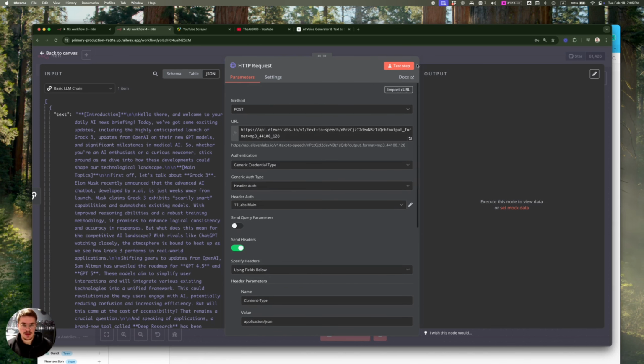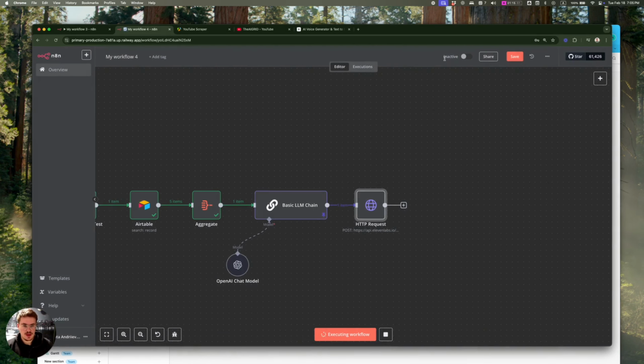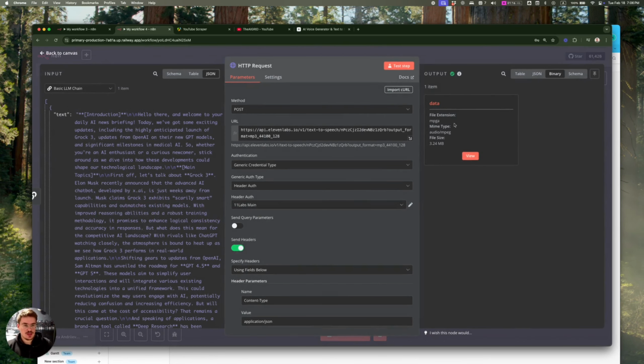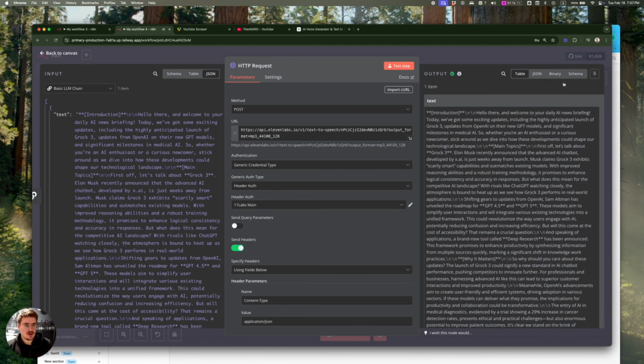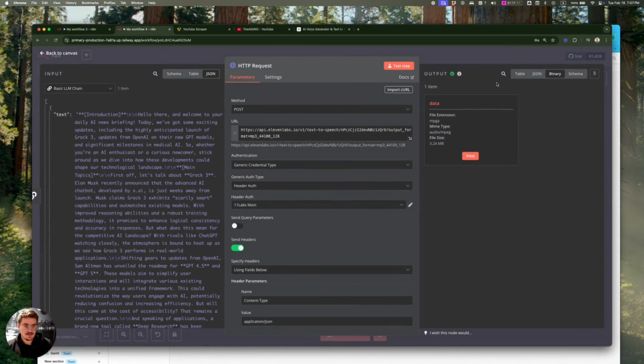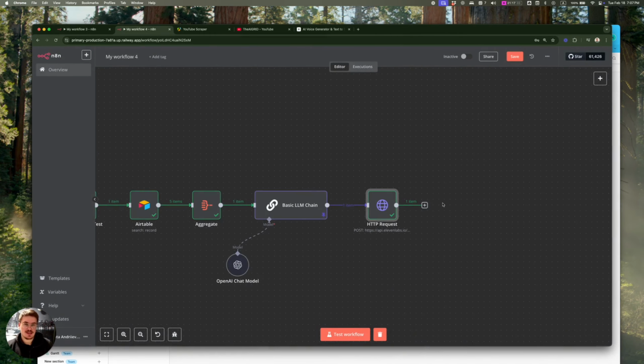And yeah, I think we can just click test step. It should run, and it should take some time. Okay, it did take some time to run, but we got the result, and you should see this data. And then if you click view, you should be able to preview it. Hello there, and welcome to your daily AI news briefing. Pretty good. Again, you can play around with the prompt because you probably don't want "hello there." Anyway, you get this data, and then what we want to do is just send it to Telegram.